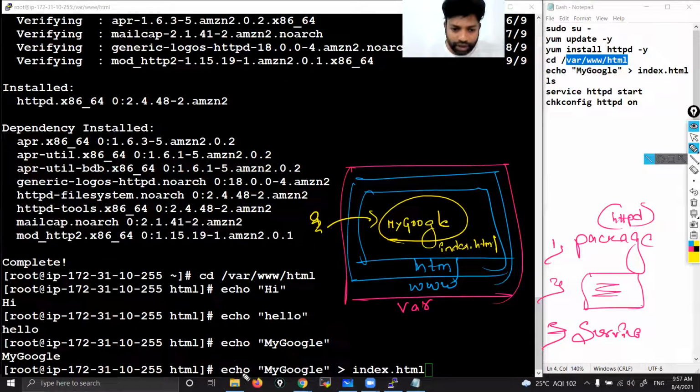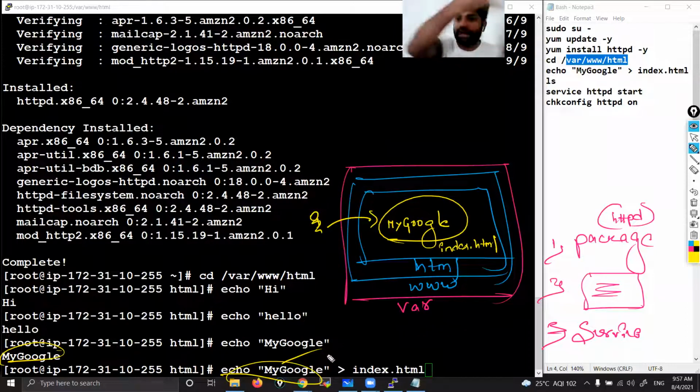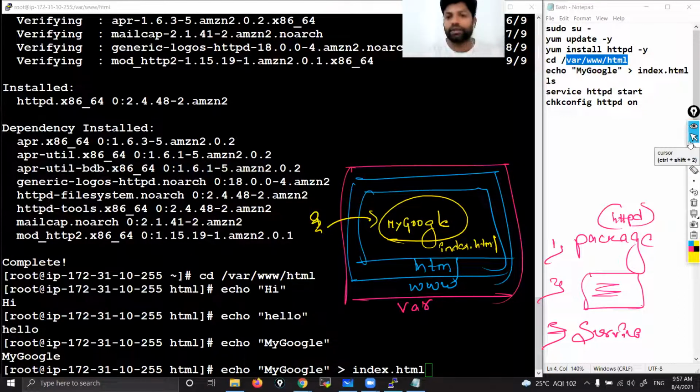I don't want to see that output, I want it redirected. This is the redirection symbol. You might be thinking, Sai, we don't have that file, how can it redirect that output? If the file is not available, this command creates that file first, then it will redirect that output.